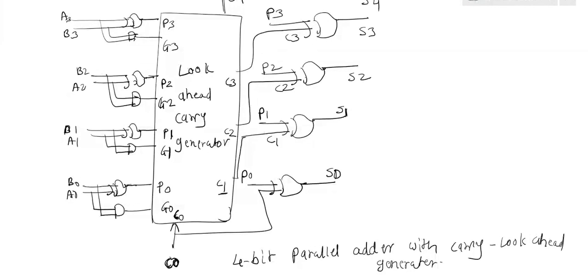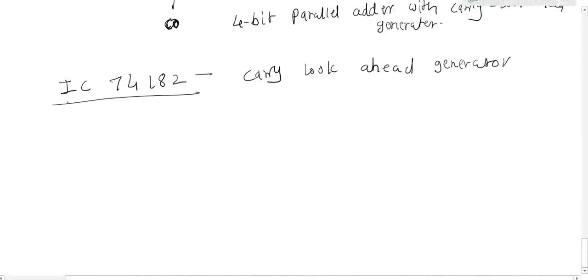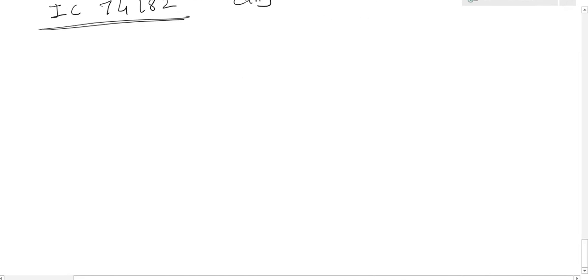Yes, clear? What is the name of the IC to perform this function? Look ahead carry generator, 74182. Clear? Now the 4-bit parallel adder using 74182, we can show like this.